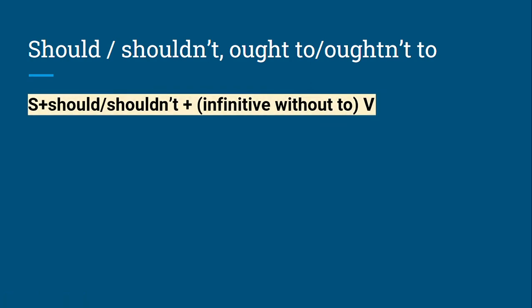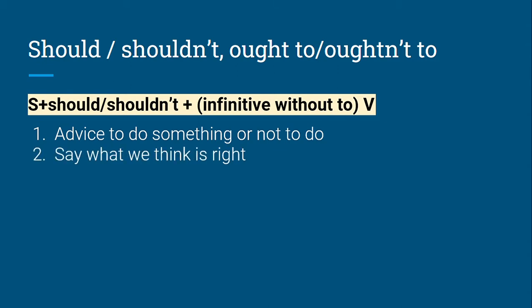Subject plus should, shouldn't, plus infinitive without to. When do we use this structure? When we give advice to somebody to do something or not to do, and when we say what we think is right.